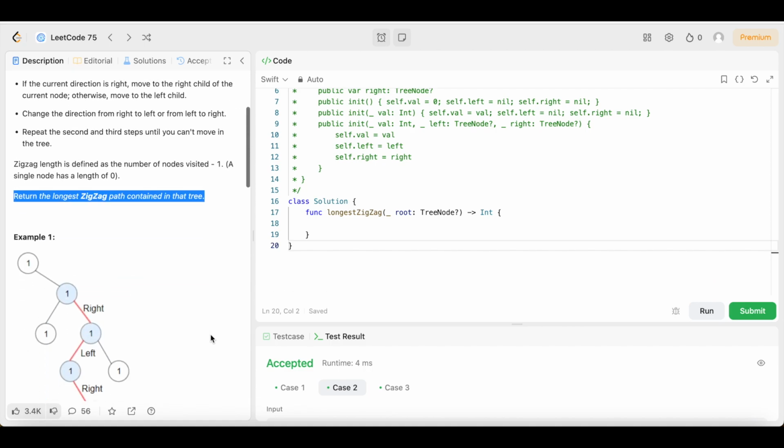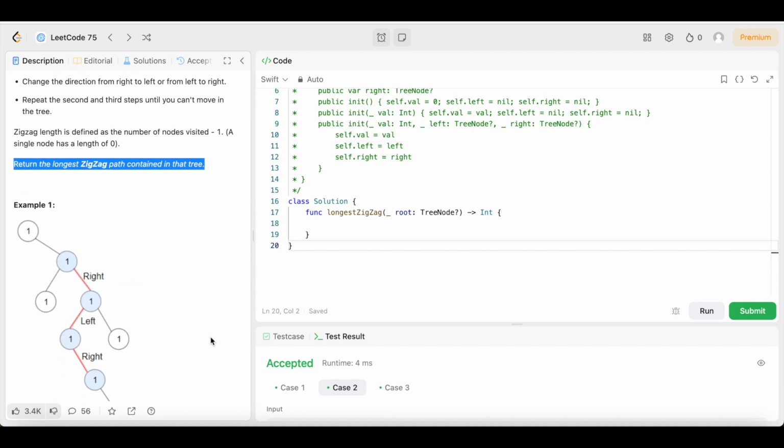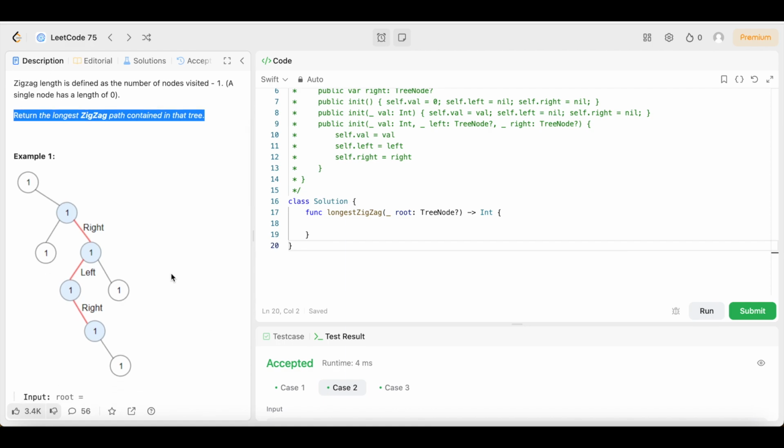So, that question did a pretty good job at explaining it, but in case it didn't, we're trying to find the longest zigzag path, guys. If you look here, we're looking at the nodes in blue, and it goes right, left, right. That's the longest zigzag path. We don't include the nodes that are not blue because, say we started at the very root node, it'd go right, then it'd go right again. That's not what we want. We could go right, left, and that would be a zigzag, however, that would not be the longest zigzag. That's why it's not lit up in blue. This would be the longest zigzag, right, left, and then another right.